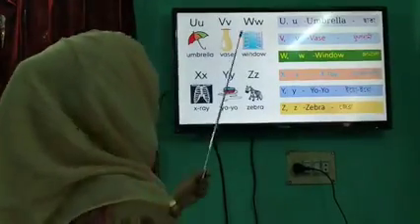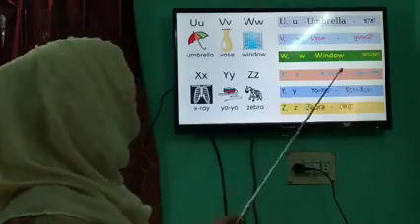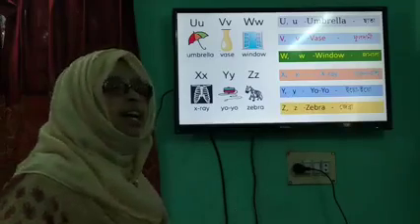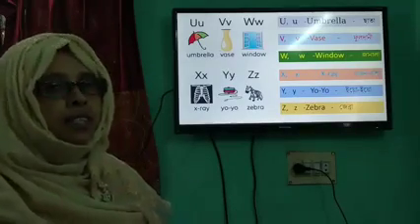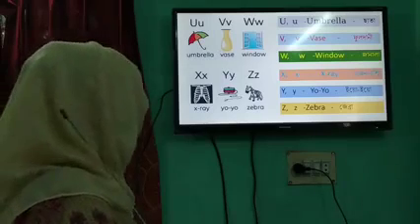So, U for umbrella, V for vase, W for window, X for X-ray, Y for yo-yo, and Z for zebra. So, dear super learners, now